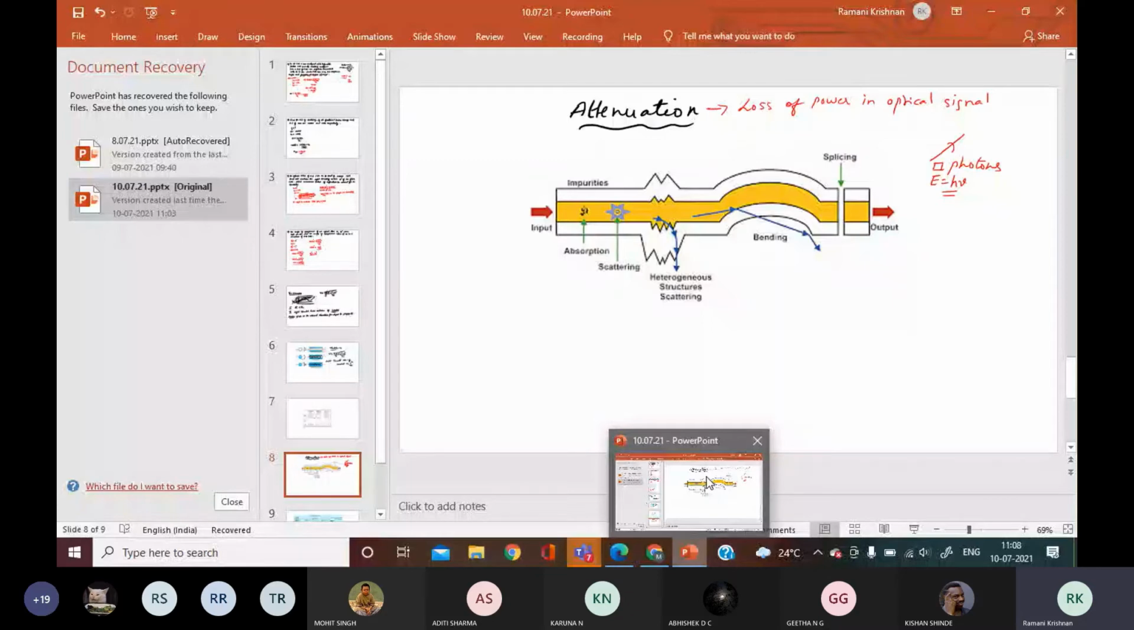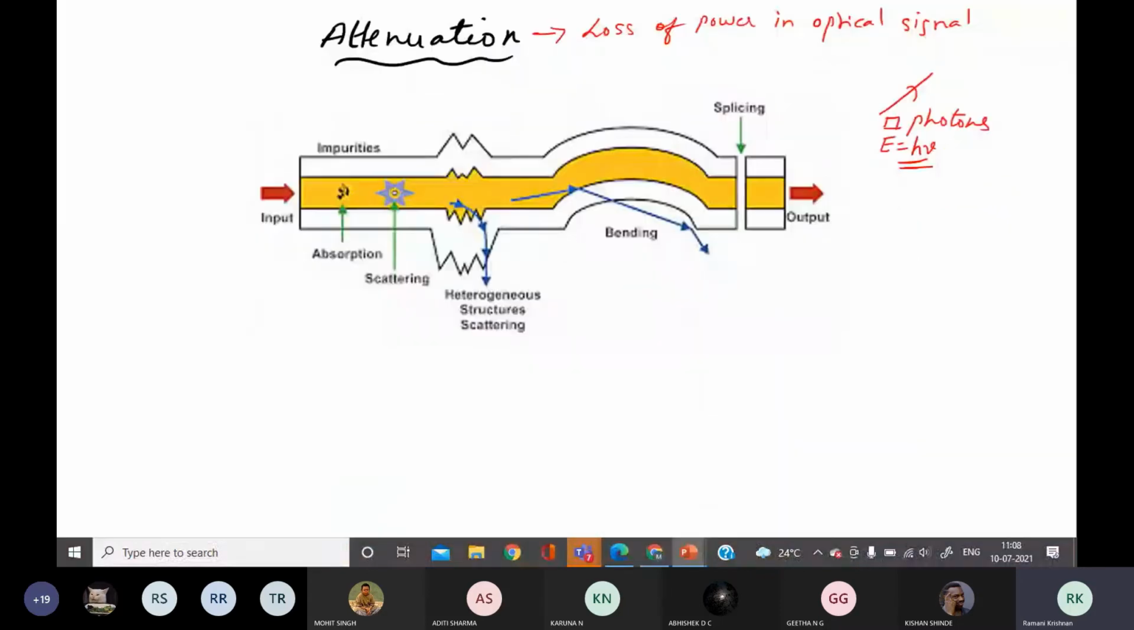So attenuation is loss of power in optical signals. This signal is made up of photons. What is happening? The photons are getting lost. How it is getting lost, we are going to see. So the first attenuation, the first loss of signal can be due to absorption loss. So what is this absorption loss?